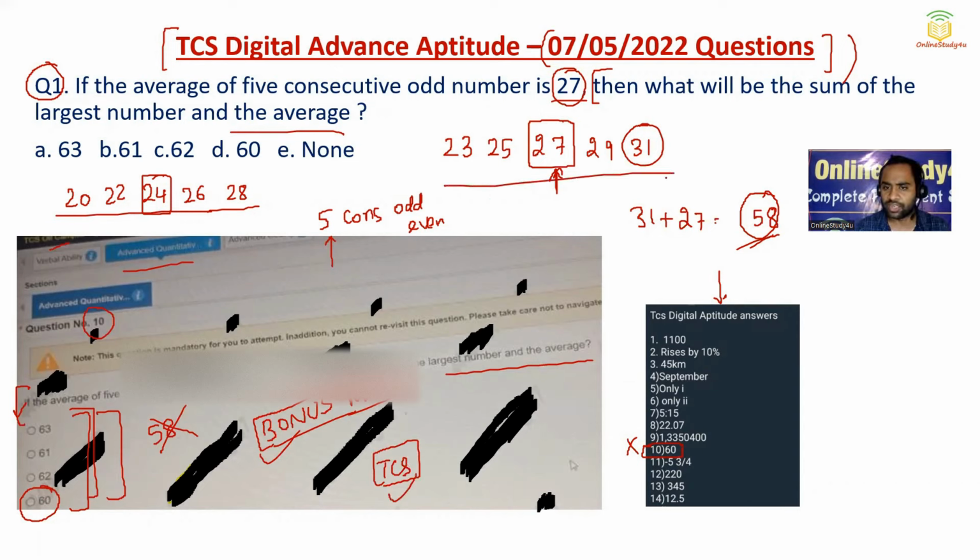You could see that in one line we will be able to solve it, because we know the average is 27, then 27, 29 and 31. So 27 plus 31 will be 58. Okay, now so this is question number one.